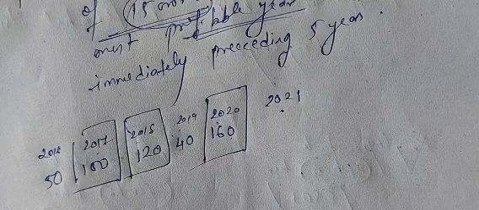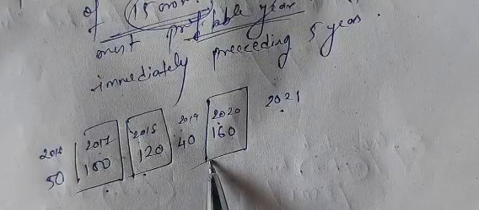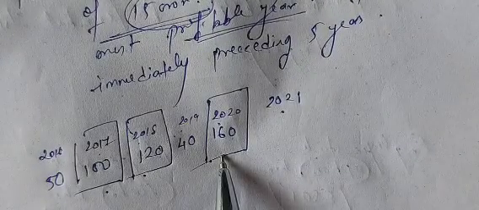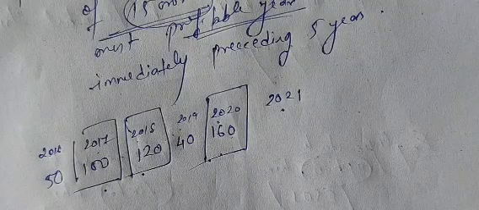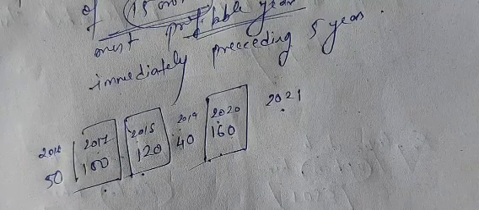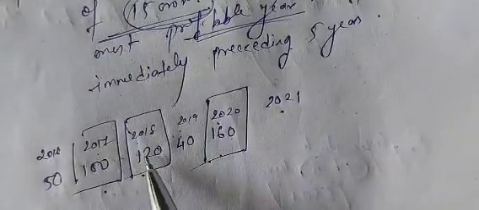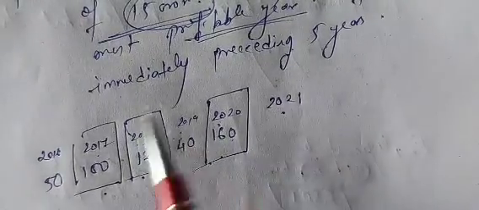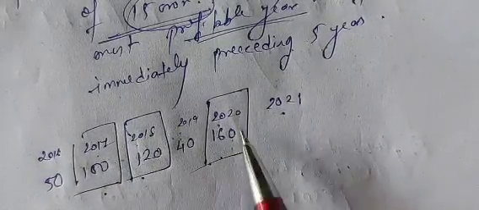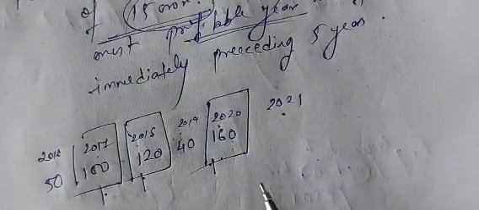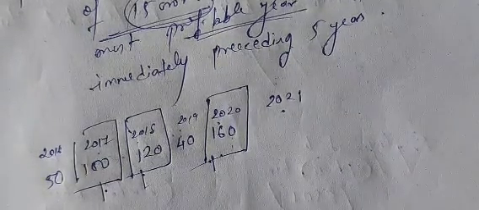So we have to check the minimum average pre-tax operating profit of these years. It must be 15 crore. Minimum average pre-tax operating profit of 15 crore during the 3 most profitable years out of the preceding 5 years. So what are these 5 years? 2020, 2019, 18, 17 and 16. Out of these 5 years, the most profitable 3 years are 17, 18 and 20. So we have to check the average pre-tax operating profit of these 3 most profitable years out of the preceding 5 years. Is it clear? This is number 2.